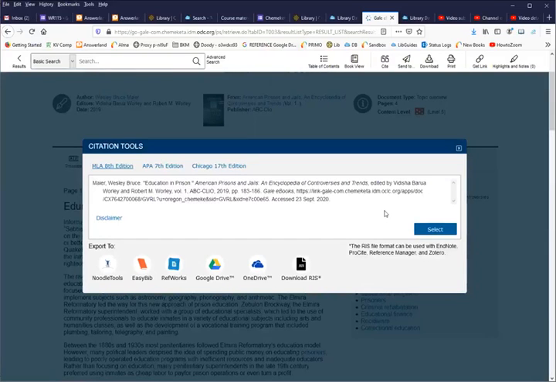Anytime you use a machine-generated citation, though, you should check it against a reliable guide for citations, such as whatever you're using in your class. It might be the Chemeketa Handbook, or you might be asked to use the Purdue OWL website. But you need some sort of good source that will tell you whether or not this citation is correct. It's put in the right format. For example, this citation is single-spaced rather than being double-spaced as it is supposed to be, and so you would have to change that if you use this citation in your paper.